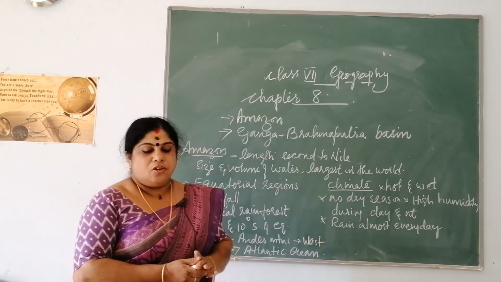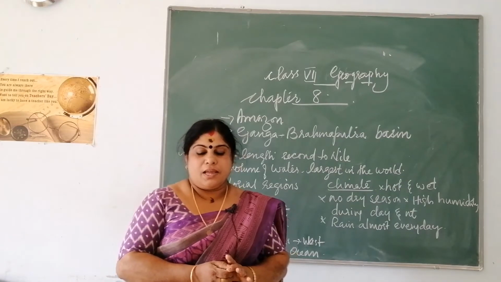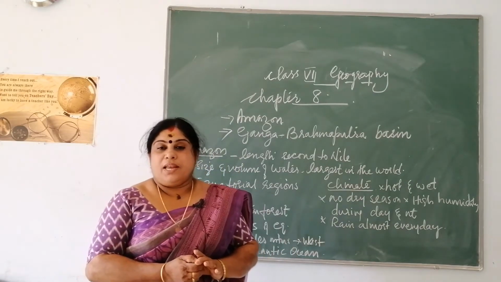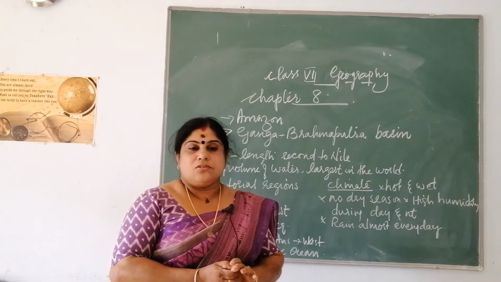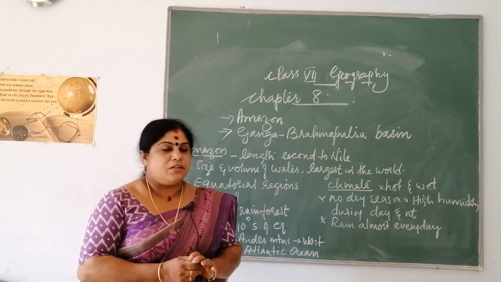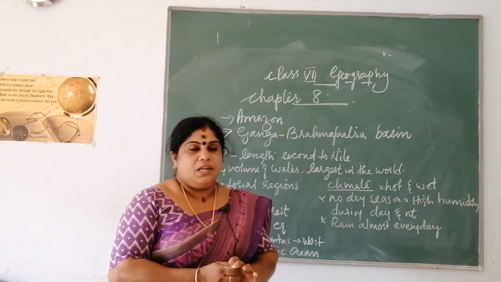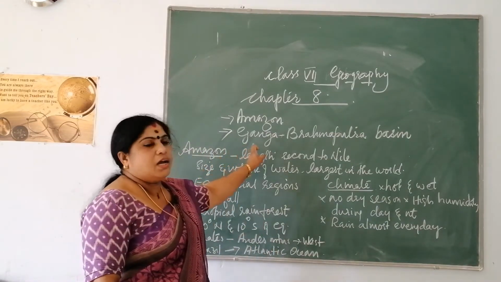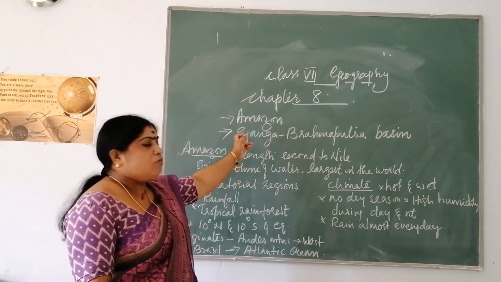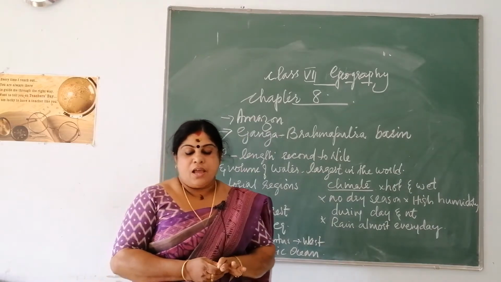The chapter is human interaction, the tropical and the subtropical regions. So here in this chapter, the topic that you are going to cover is the Amazon and the Ganga Brahmaputra basin. So we will move on to the first topic, life in Amazon.